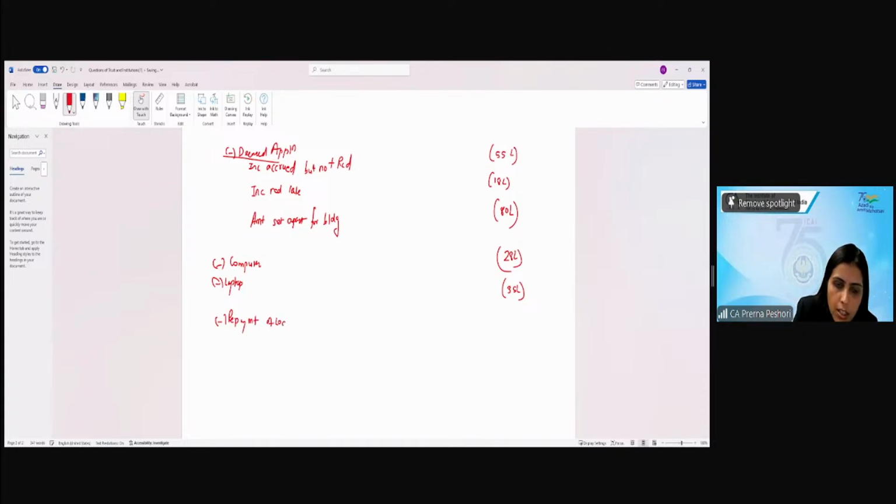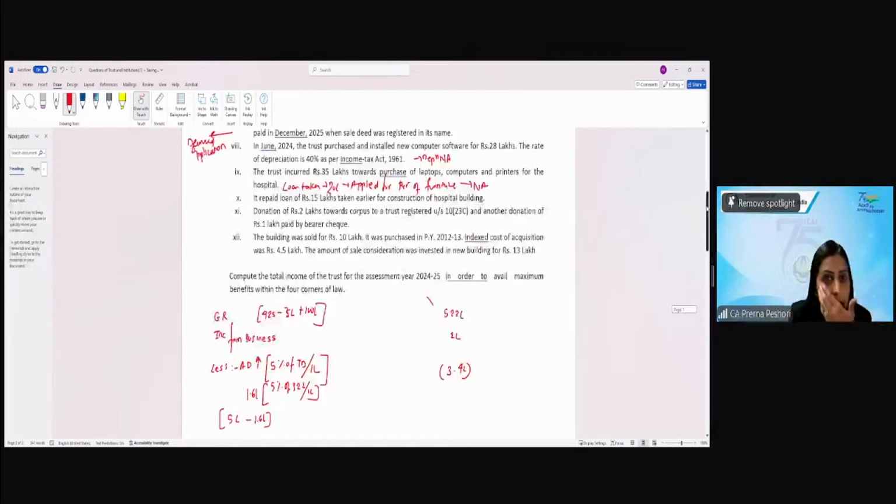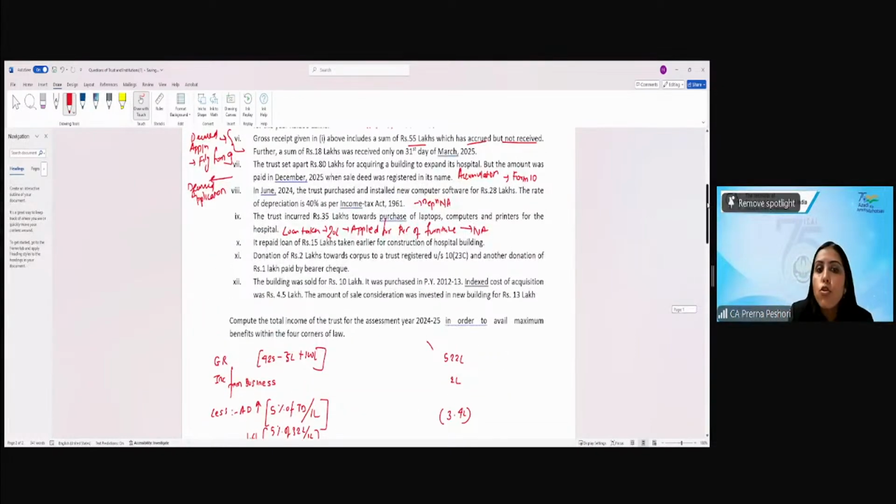But you have to write that this should not be for payment to the corpus. This should not be for expenditure in cash more than 10,000. The TDS should have been deducted. The loan should have been repaid within the 5-year window. So you have to write all those conditions which are there for the repayment of the loan. Isn't it? That it should not be for any person referred to in section 13(3). Clear?